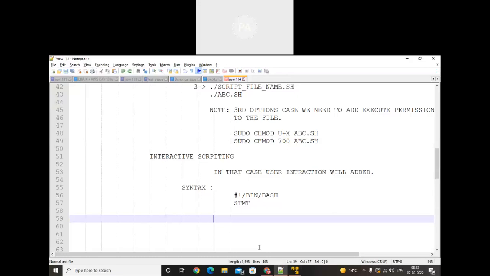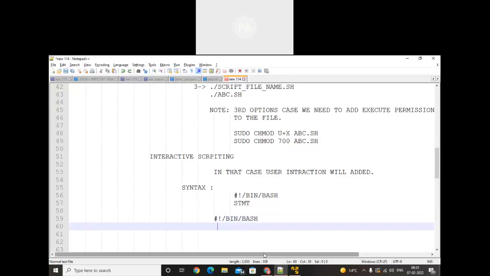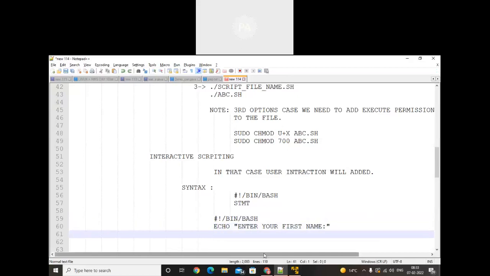Okay, so I will write this statement over here: hash exclamation mark slash bin slash bash. Here I will write echo, enter your first name. Once we enter that first name, we need to read it by using read, and after that provide the variable name. Here f_name is my variable name, and in brackets I will write variable name. This is a hint, make a note of that.